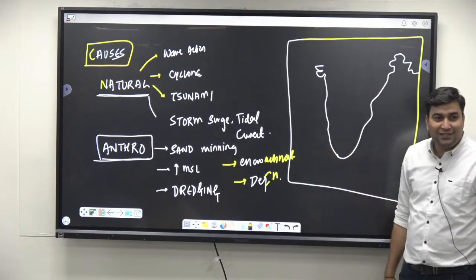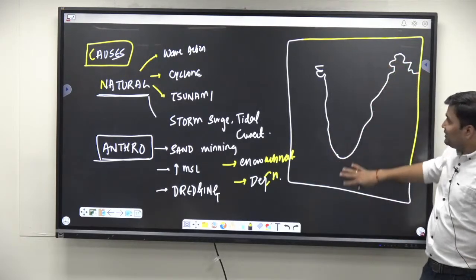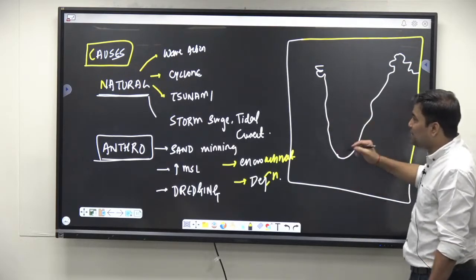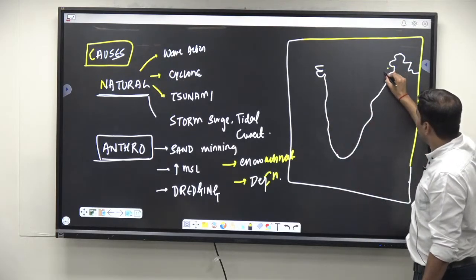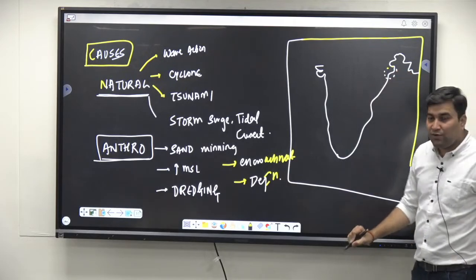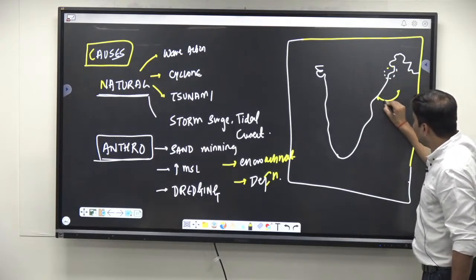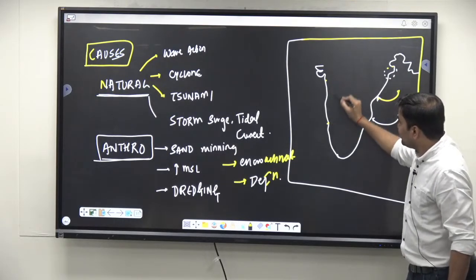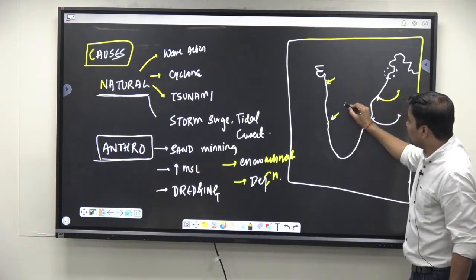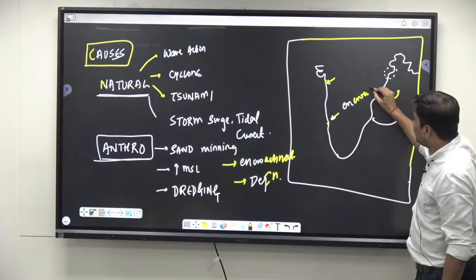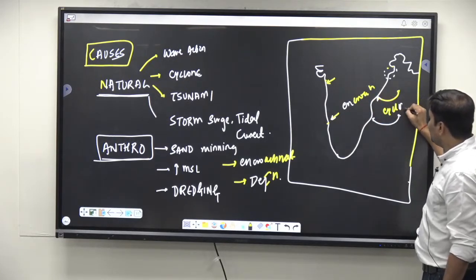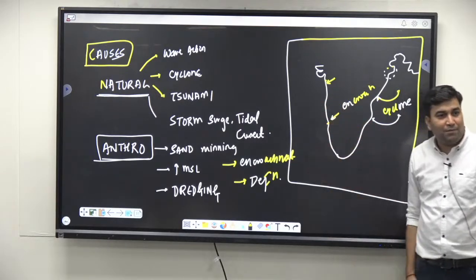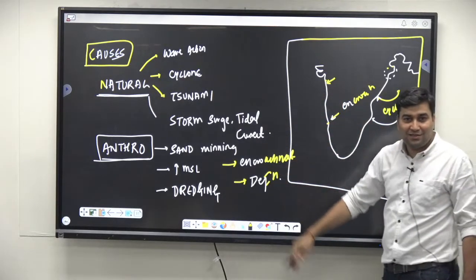Due to all these reasons, the eastern coast and the western coast are more prone to erosion. For example, on the diagram you can show that in recent times this coastal ecology is adversely impacted by more intense cyclones. In these city areas, encroachment is happening, cyclones are increasing, and there is dredging. You can show all this on a map also. I'm just trying to tell you the reasons.